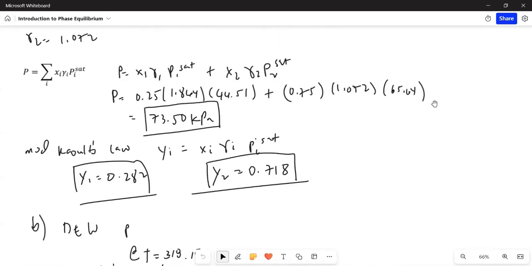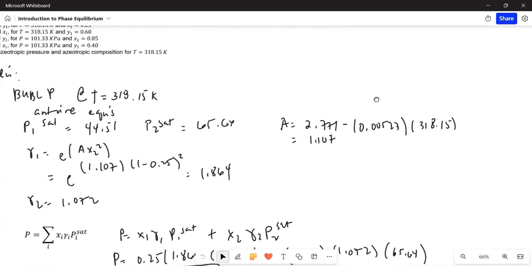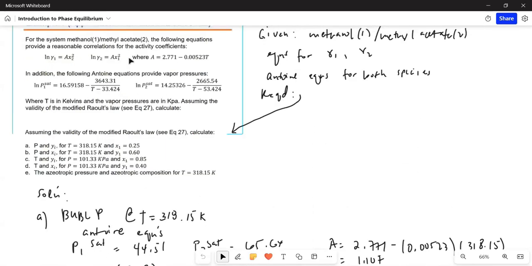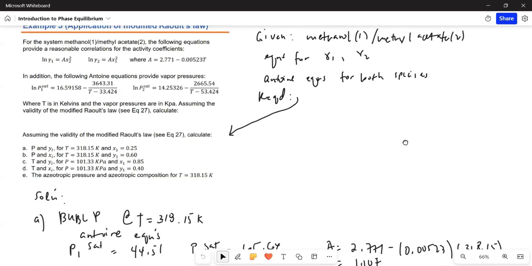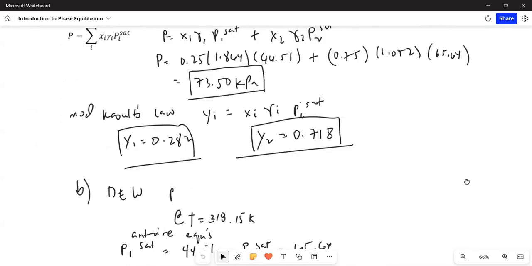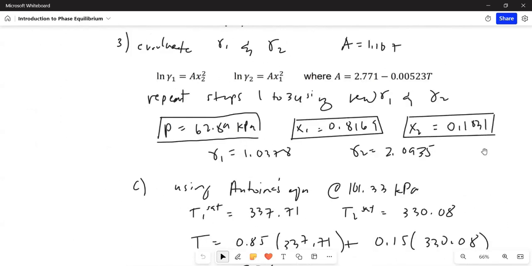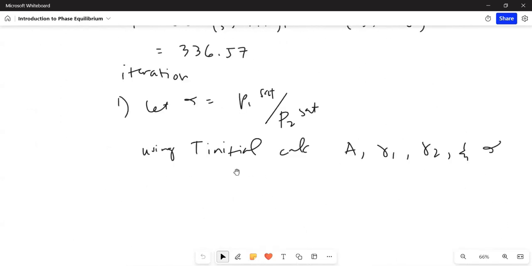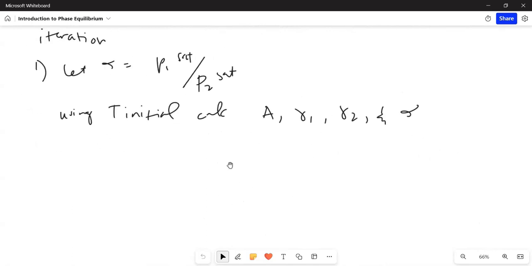Where are those equations? This one. Okay, so use that. For A, you have to recalculate A because it's temperature dependent. And then you're given in the problem the x values: x sub 1 is 0.85, so x sub 2 is 0.15.